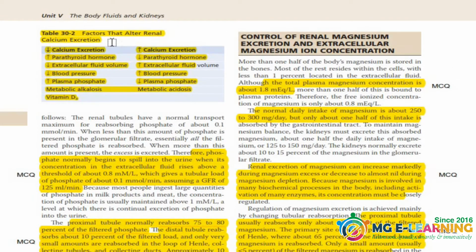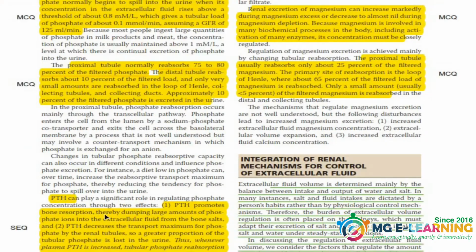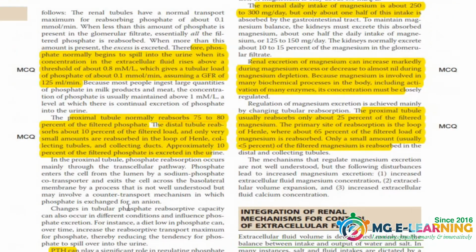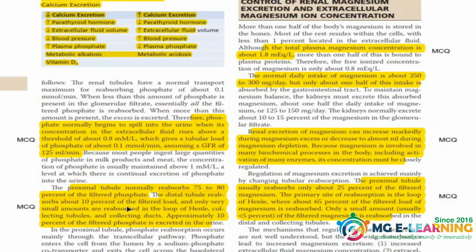Now are the factors that alter the renal calcium excretion. These factors are the summary of all this underlined text. Read the text and do this table for your MCQs. Next is PTH's role in regulating phosphate concentration. This is important for your SCQ. You can be asked about this in the paper.